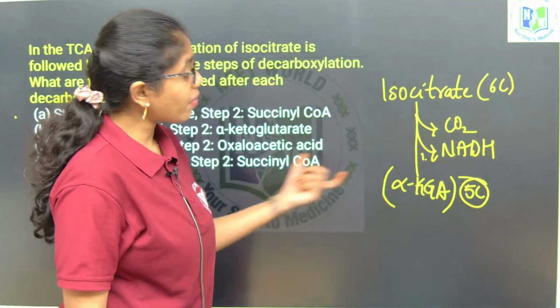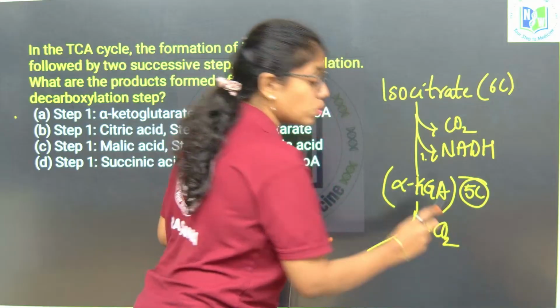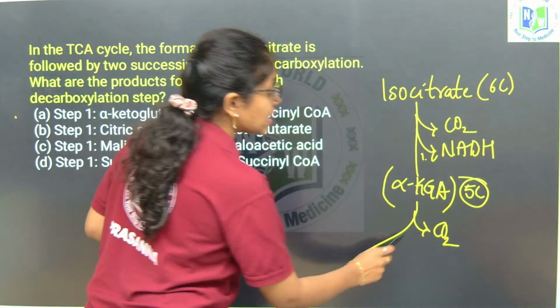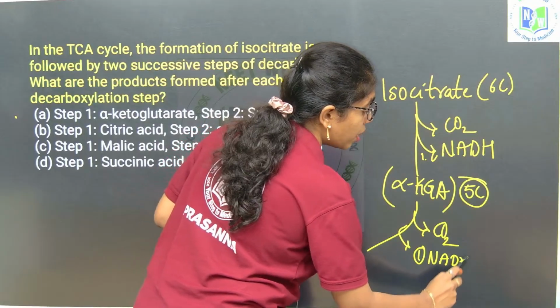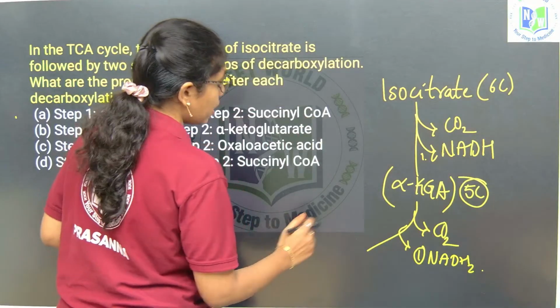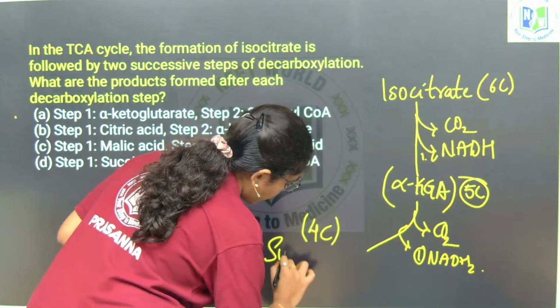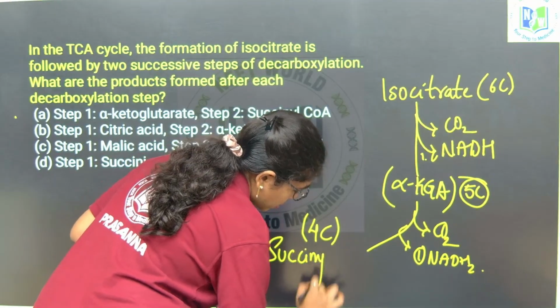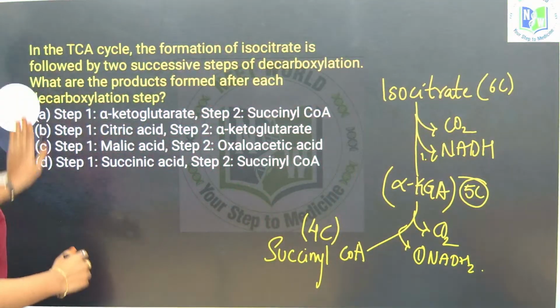This 5 carbon compound again undergoes decarboxylation, that is, losing 1 carbon dioxide, and at the same time 1 molecule of NADH is again released, right, and it forms a 4 carbon what? Succinyl CoA, 4 carbon succinyl CoA is formed, succinyl coenzyme A.